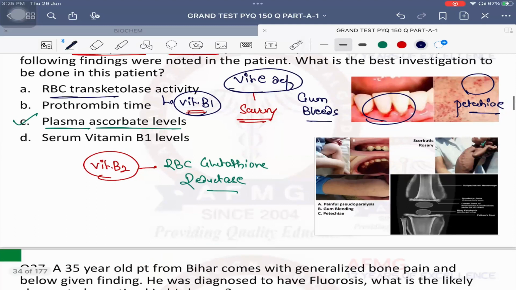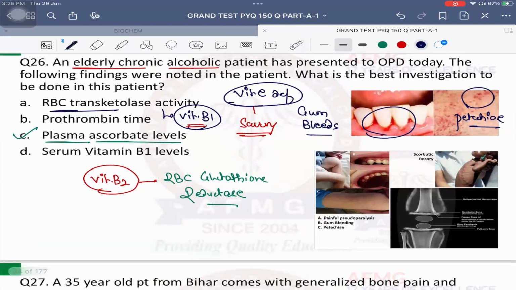It is RBC glutathione reductase. Please remember only these two. ठीक है? तो याद रखना, because these two enzymes require these two vitamins for their action. तो अगर ये विटामिन नहीं है तो ये एंजाइम्स काम करेगी क्या? नहीं. तो इनकी एक्टिविटी क्या हो जाएगी? कम. So that is how you will get to know about them.